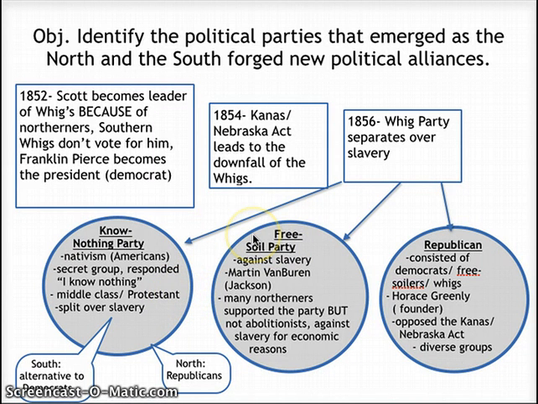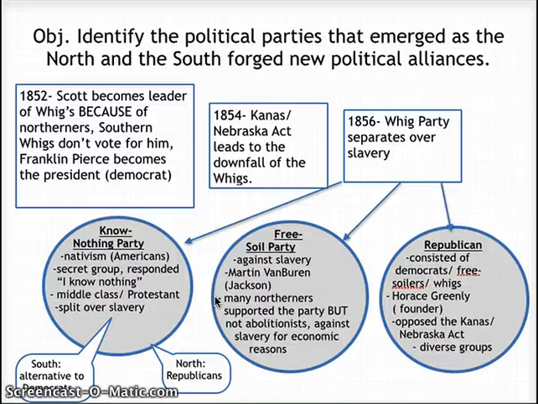The second party that we're looking at is the Free Soil Party. The Free Soil Party is against slavery. Their leader was Martin Van Buren. If you don't remember who Martin Van Buren is, he was Andrew Jackson's vice president. So Martin Van Buren is still around, and now he is one of the leaders of the Free Soil Party. The Free Soil Party was mostly Northerners.